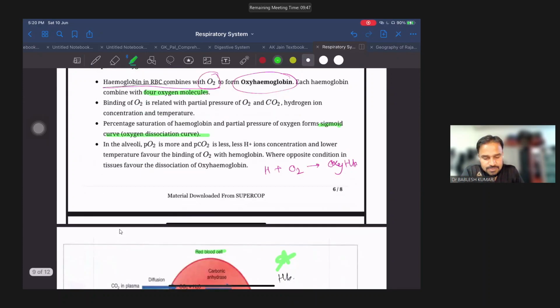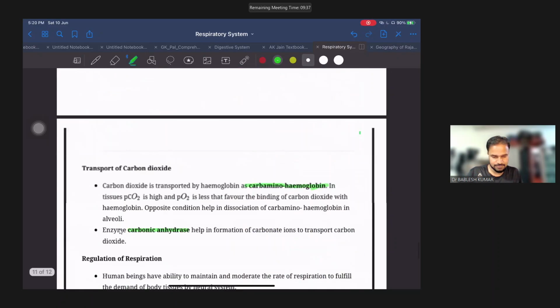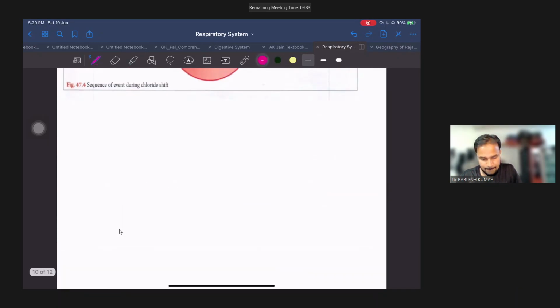So binding of oxygen is related to the partial pressure of O2 and CO2 that we had discussed already. Then percentage saturation of hemoglobin and partial pressure of oxygen form a sigmoid curve. Sigmoid curve we will discuss here. Suppose this is the y-axis, this is the x-axis. If we draw a diagram of oxygen binding capacity with hemoglobin, this will be the curve.